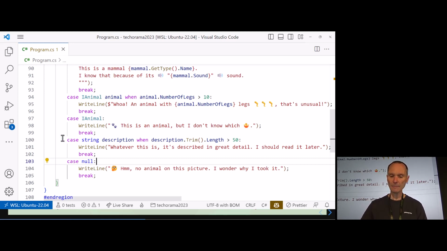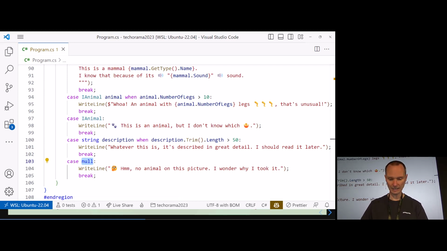And finally, I already told you that we can do pattern matching with constant patterns, and null at the end of the day is also just a constant. So if we took a picture and there is no animal in the picture, we maybe get null, and here we handle pictures which don't have an animal on them. So therefore we can add null handling, as you can see. So you see, the switch statement together with pattern matching and the when clause is a pretty powerful thing.